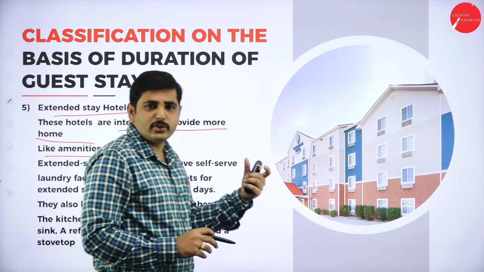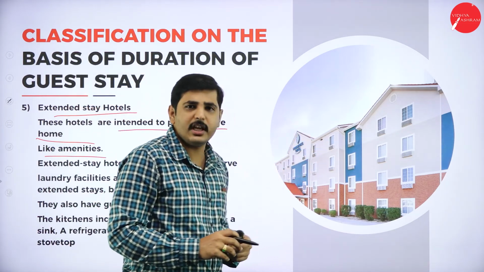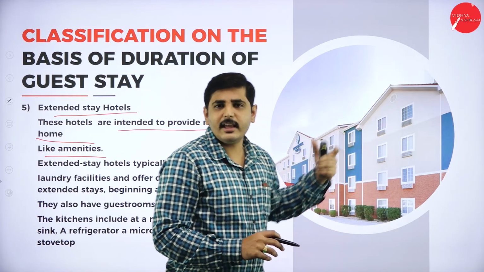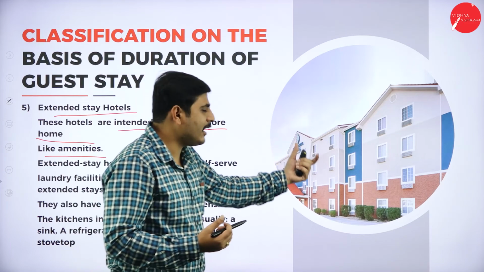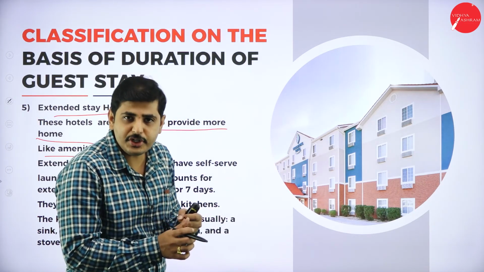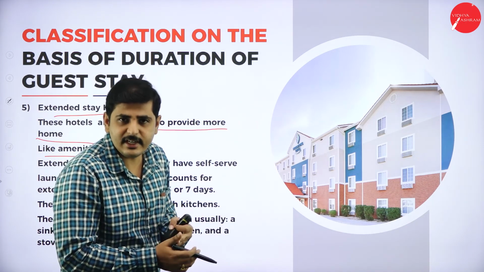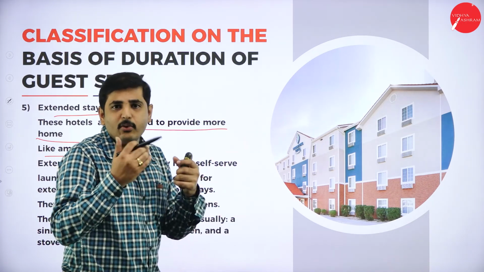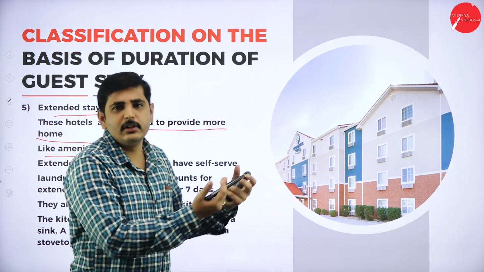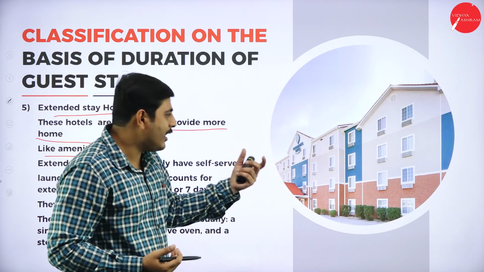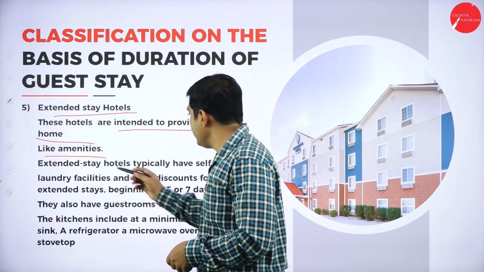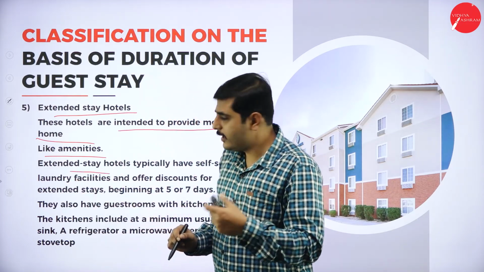So usually those who want to stay in this hotel, they will provide. See, for example, extended stay means they can feel like home, and also they will have all the facilities at home. For example, refrigerator and also washing machine, you can wash your clothes, laundry facilities, and also a separate kitchen, you can prepare your own food. Sometimes you may order the food from the hotel also, but if you don't want to order the food, you can prepare your own food, and also you can prepare your own breakfast and dinner. Like this, they will provide the home-like amenities.